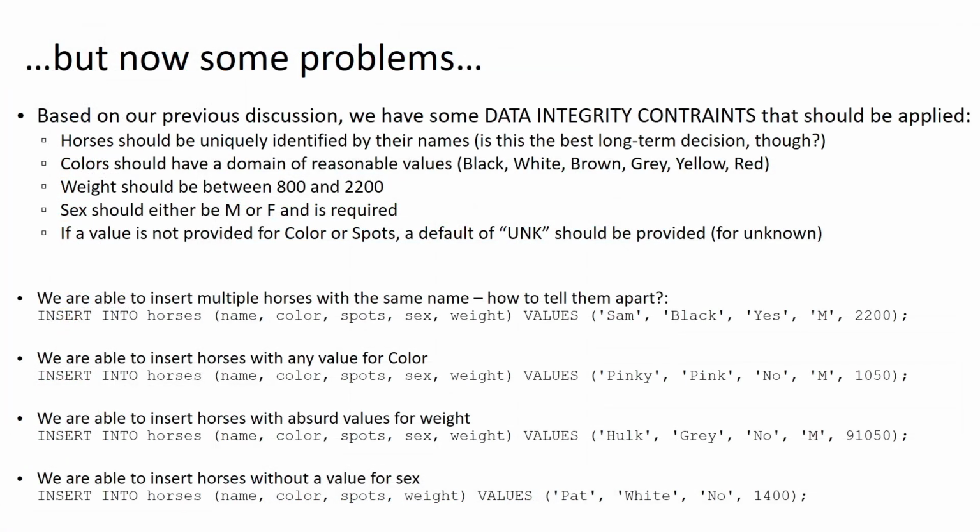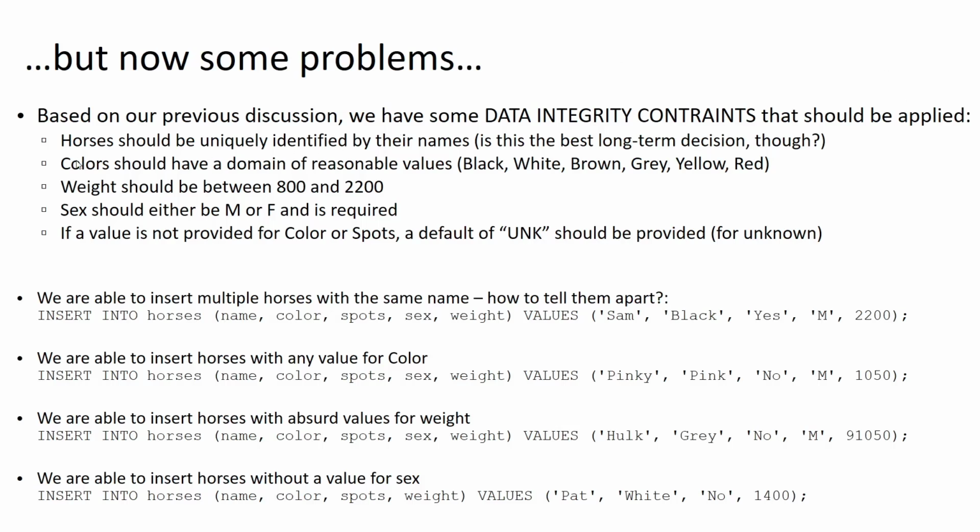However, I'll point out now that we do have some problems in our database, right? Based on our previous discussion, we have some data integrity constraints that should have been applied to the database. So, for example, we said that horses are uniquely identified by their names, right? Now, I don't know if this is the best long-term decision for a unique identifier, but at least based on what we've discussed so far, we said names should be a unique identifier.